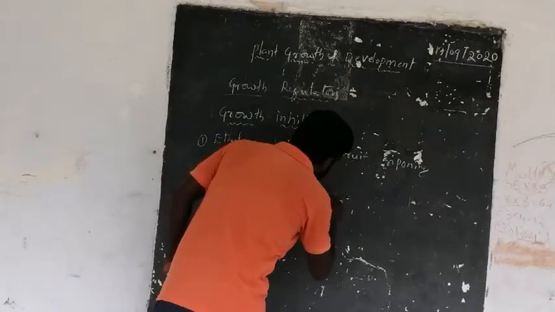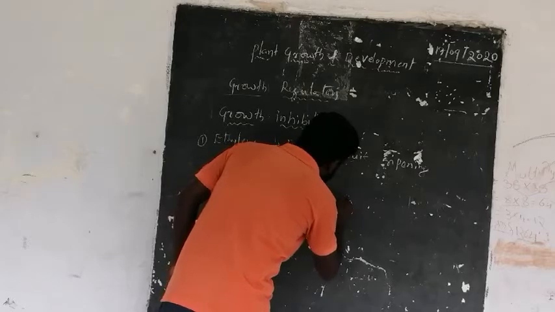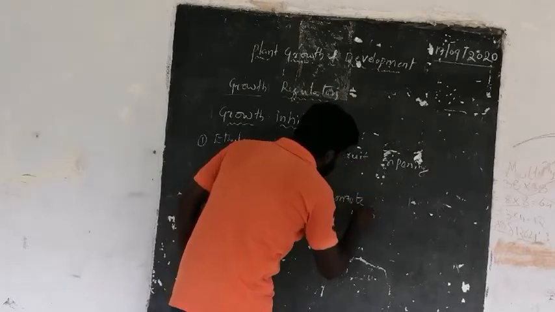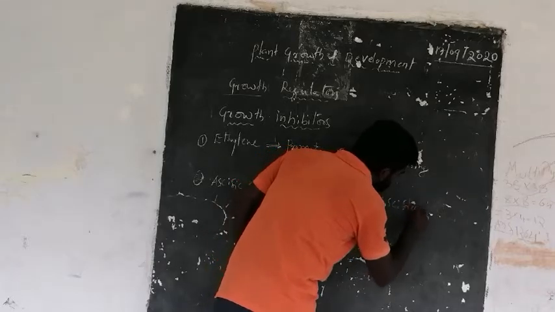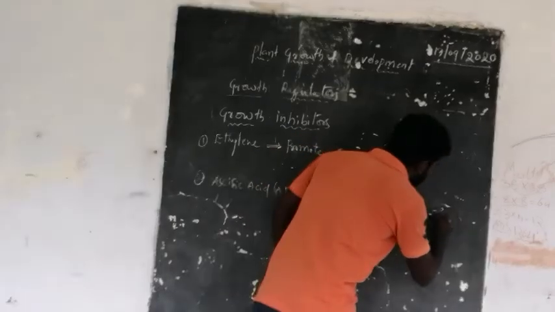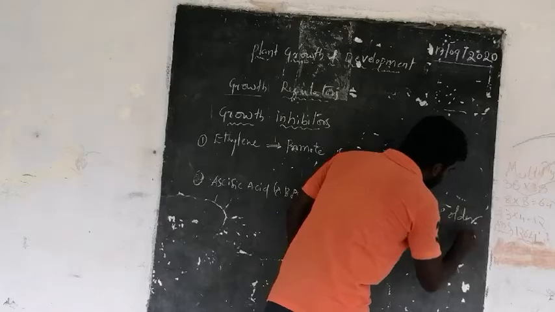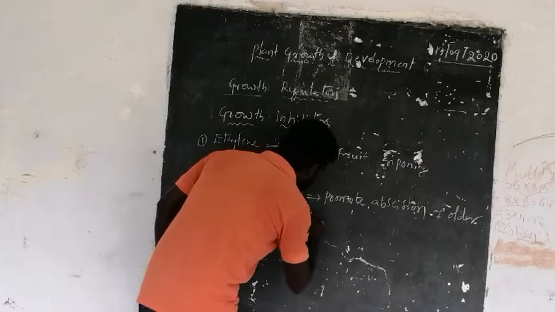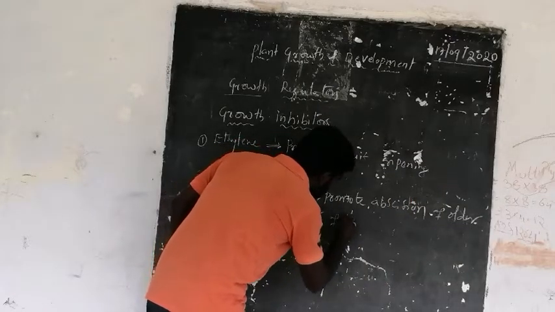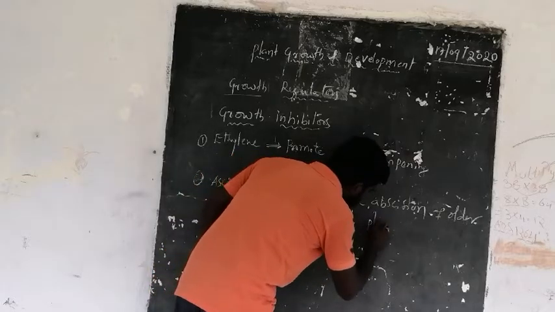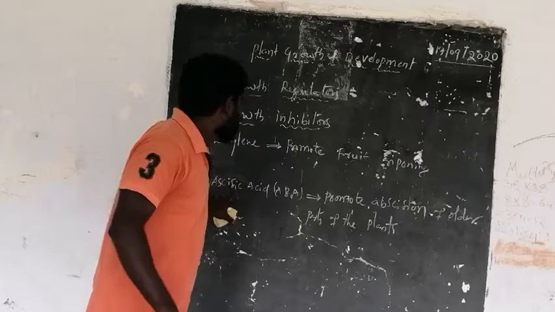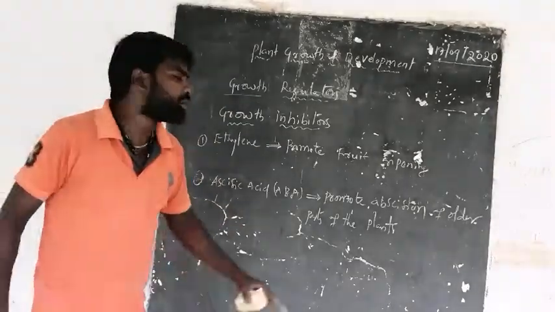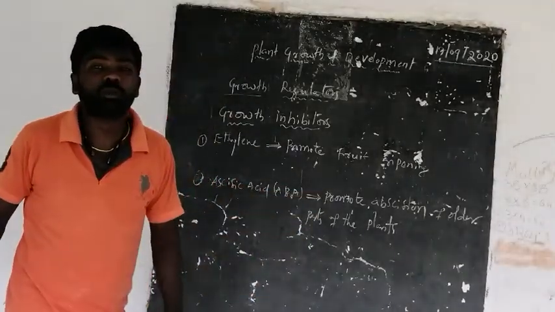It promotes abscission of older parts. Abscisic acid promotes the abscission of older parts of the plant body.